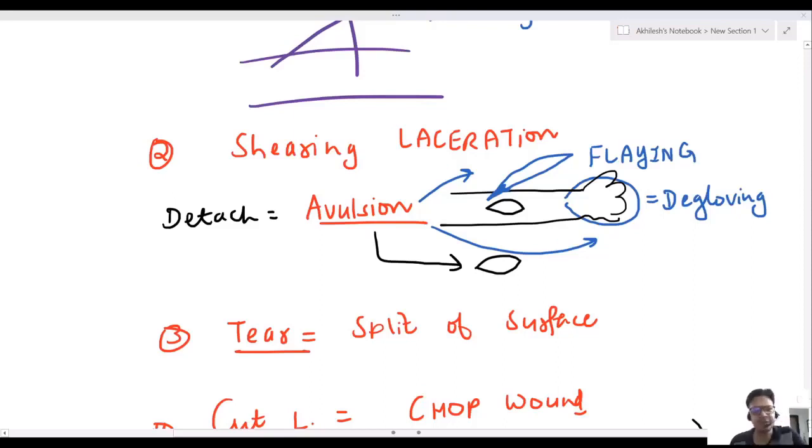Yes, you can see this picture is also of chop wound. You can see this is by an axe. This is a gaping wound. These are multiple gaping wounds. This is known as chop wound, and there will be features of cut injury as well as crush injury. Chop wound. Okay, anyways. So heavy gaping would be the chop wound.